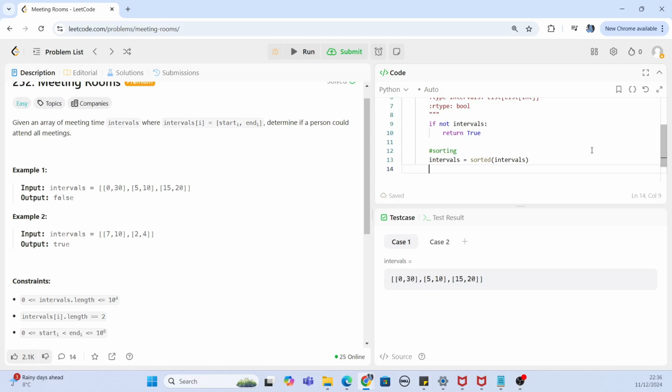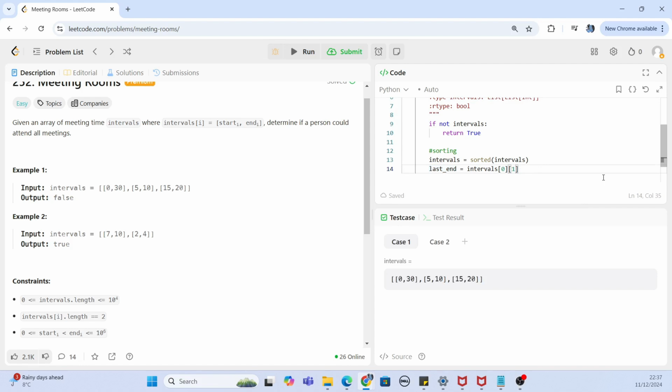Now we have to compare each and every meeting with the next meeting to see whether the person can attend the meeting or not. So first of all, we are going to initialize the ending of the first meeting. Obviously the guy is going to attend the first meeting. So the first meeting is interval 0 and the ending of the first meeting is the second value in that list. So interval[0][1] will give us the ending of the last meeting that he has attended.